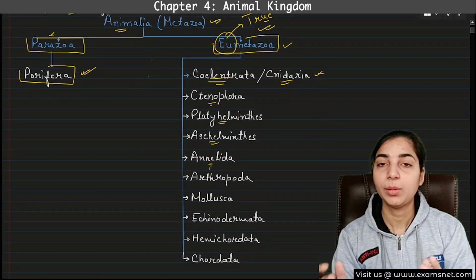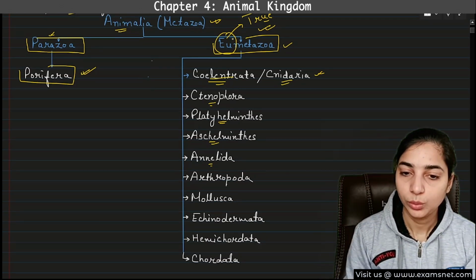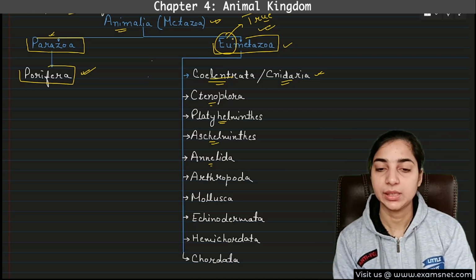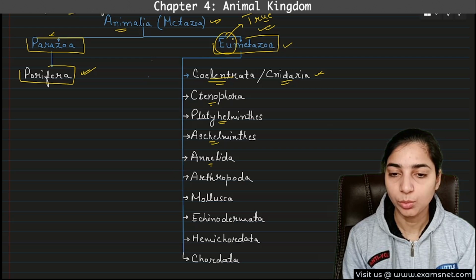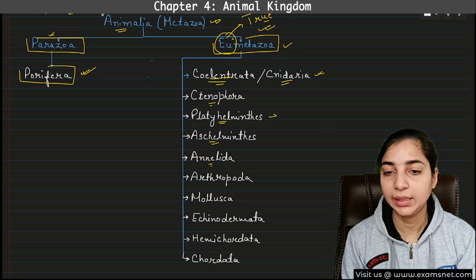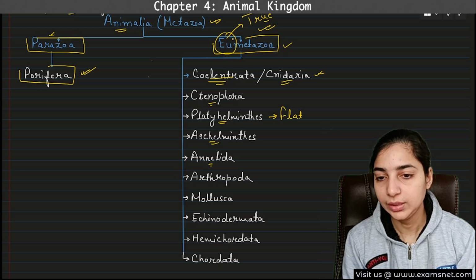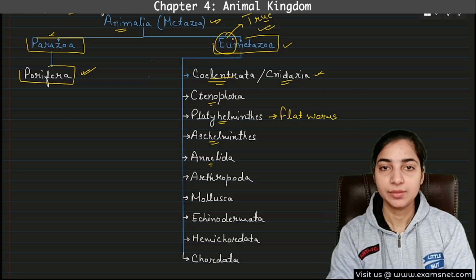So you have to remember these phyla in this sequence only. There will be some important characteristics of each one of them that we will discuss later, but you can simply remember some of them. For example, Platyhelminthes are also known as flatworms, because their body is flattened.